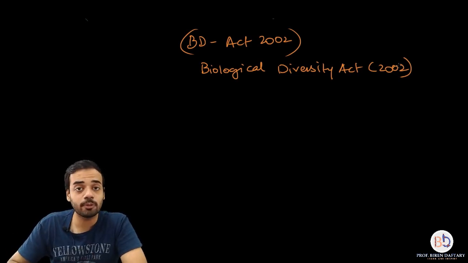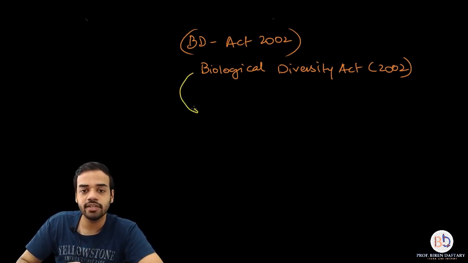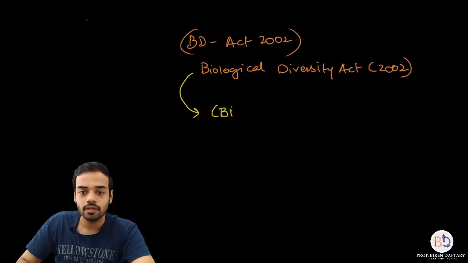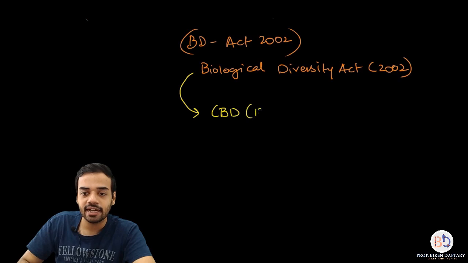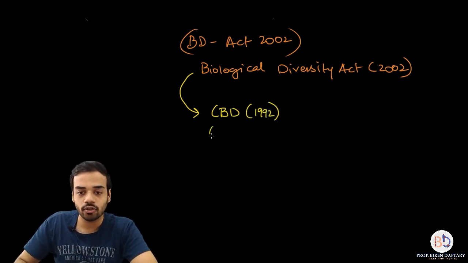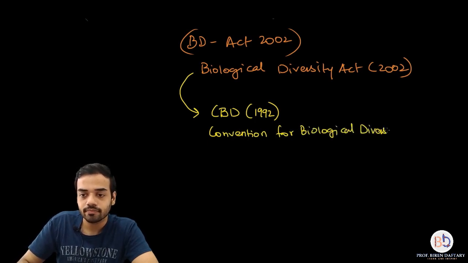Now, this was proposed because of something called CBD, and CBD had happened in 1992. What is CBD? CBD stands for Convention for Biological Diversity.